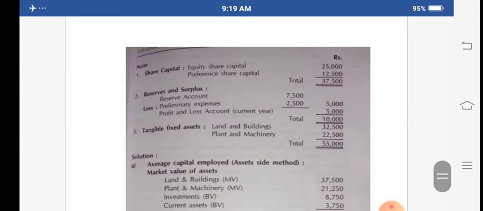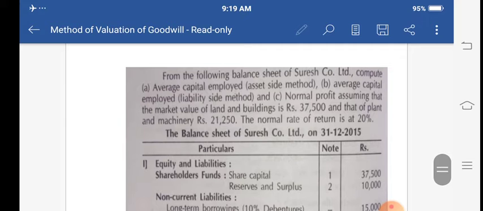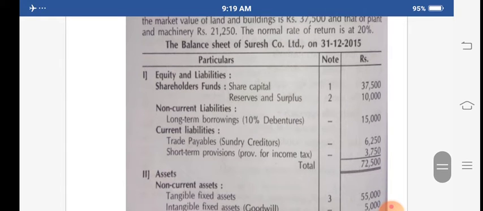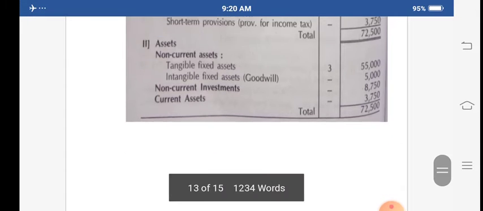Okay, again see here, plant and machinery is 22,500, but what's the market value? The market value is given in the other information: plant and machinery rupees 21,250. So these market values we have to take. Instead of goodwill, the intangible fixed assets are not taken. Now see the non-current assets, it means the investment, as it is you have to take the book values. Next, current assets are also taken at book values. All these things we have to take as book values.